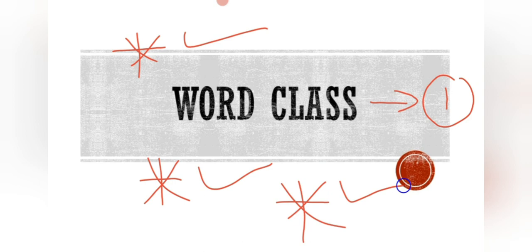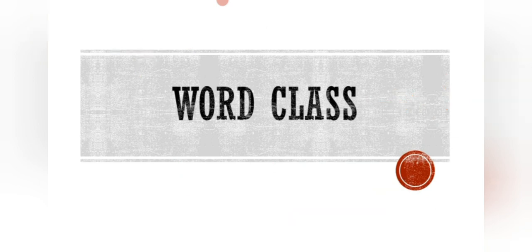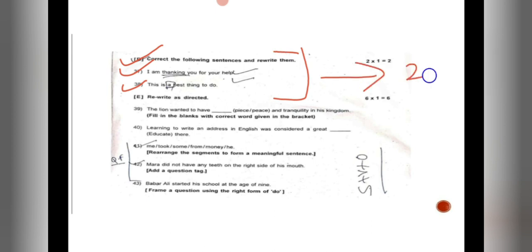First of all, we will start with how they frame questions on word class with the help of the annual question paper. I'll go to the next slide where you will get the annual question paper. Here it is. Give me a second. So this is your annual question paper. Where will you get the word class grammar topic? We have already finished 37 and 38, that is nothing but sentence correction. We finished it in the last class. As all of you know, it is coming for 2 marks.